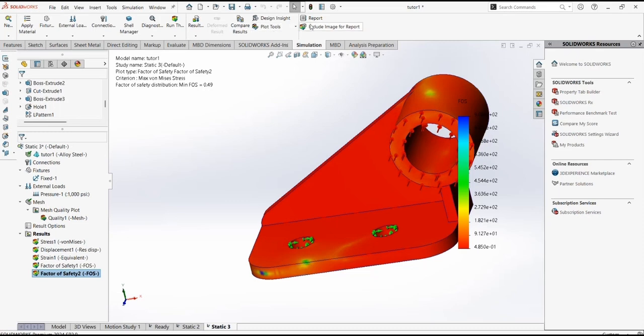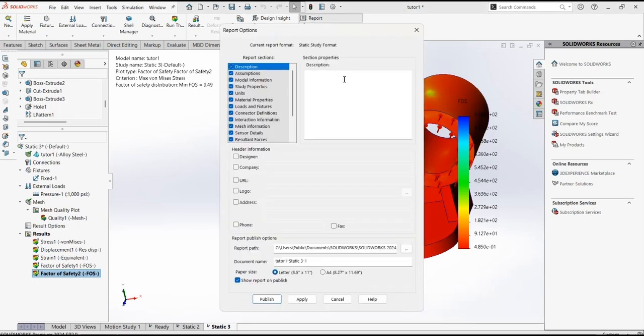So now what you want to do is generate report. Click on report. You want to click on all of this: conclusion, report summary, and then you can save it with a document name.